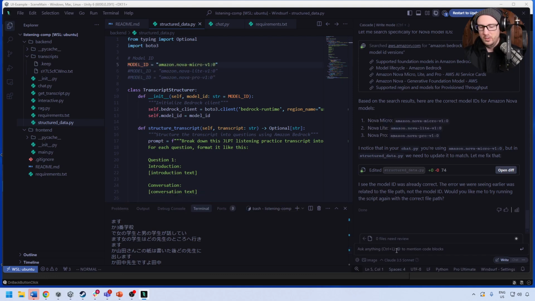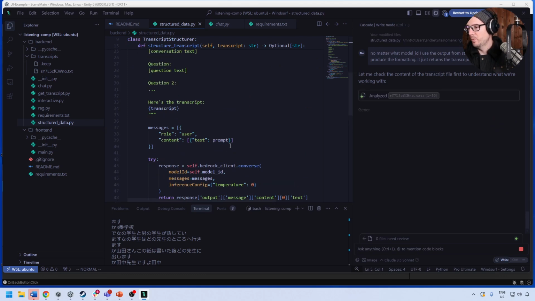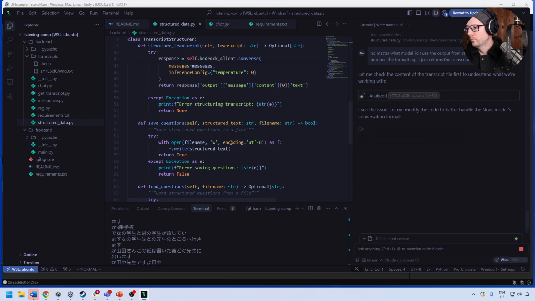So I'm going to go back here and say, no matter what model ID I use, the output from structured transcript doesn't produce the formatting. It just returns the transcript as is. So there might be something wrong with our messages here because we have user content, but that's the user there, so it should reply with the proper stuff, right?